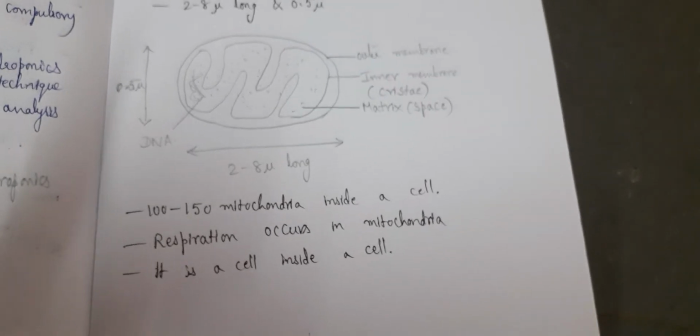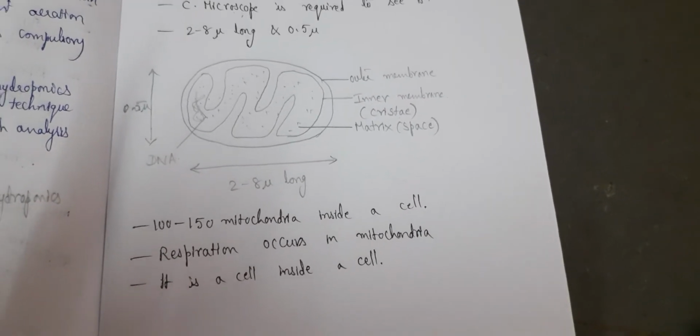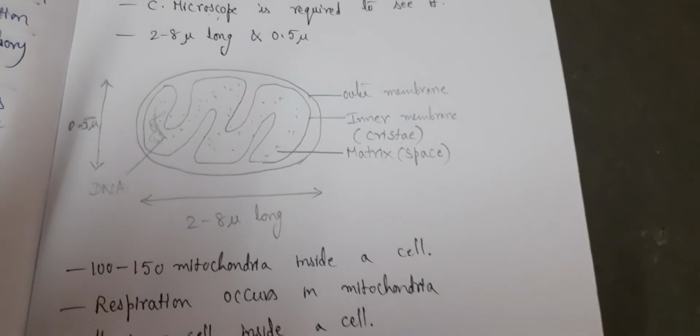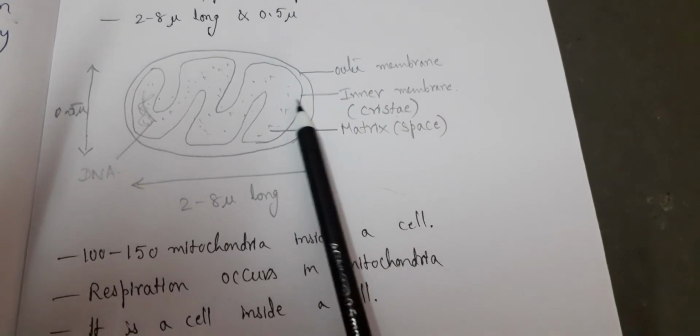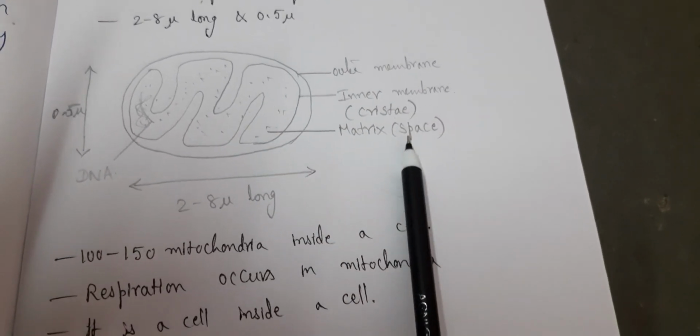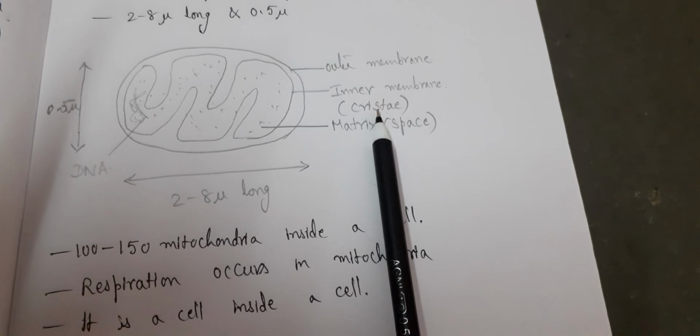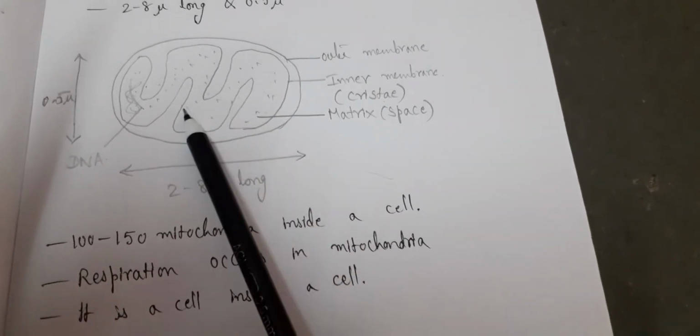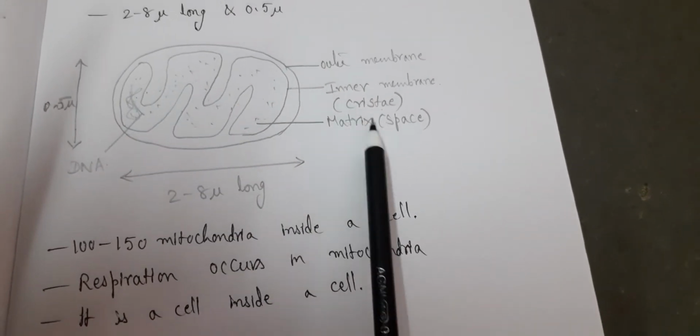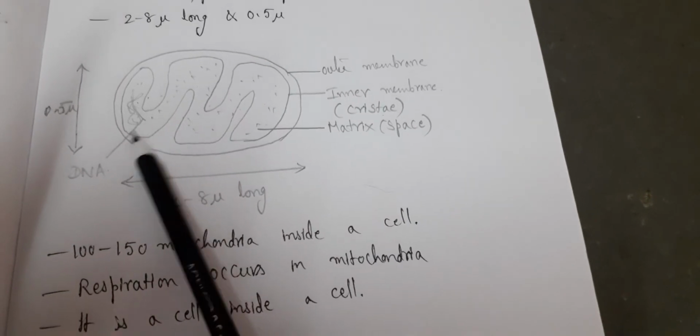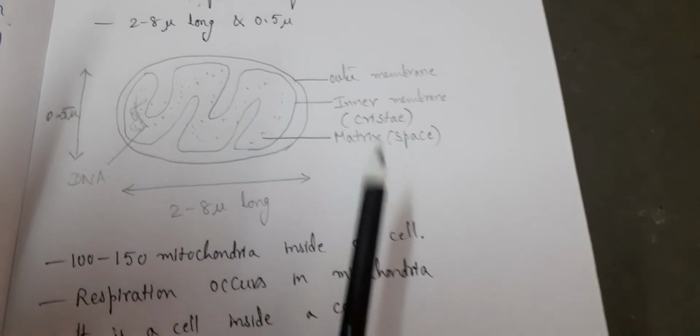So this is the mitochondria. Okay. Outer membrane. The inner membrane is thrown into folds and you are calling it cristae. The space between the outer and inner membrane is called matrix, and DNA is present inside the mitochondria.